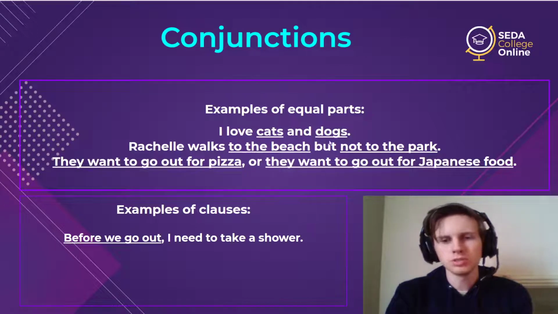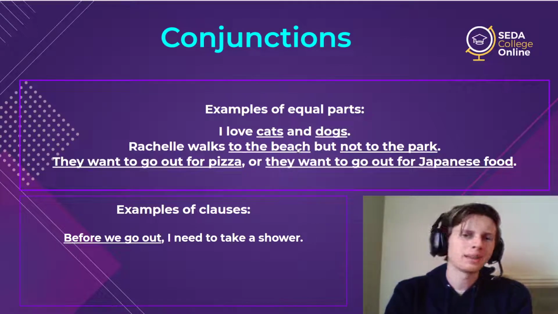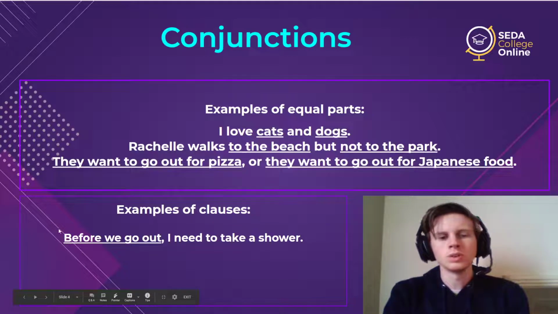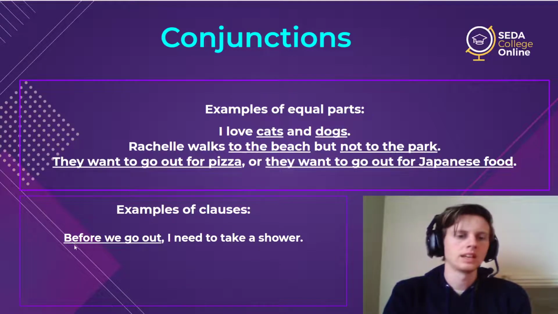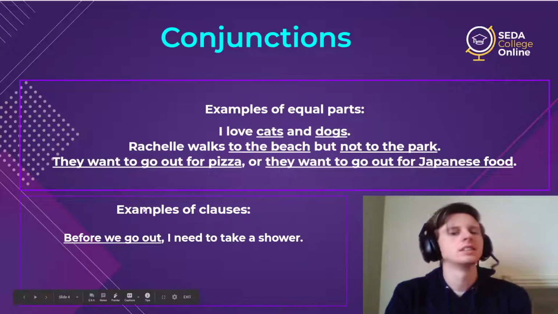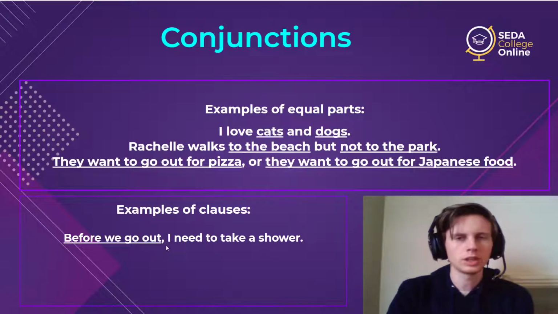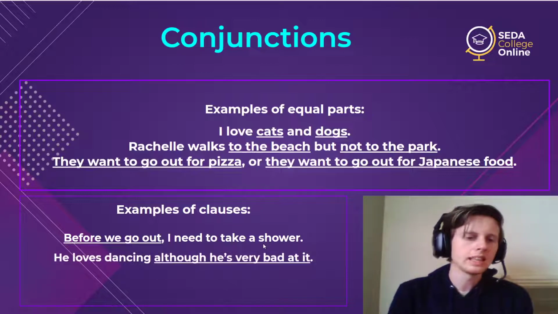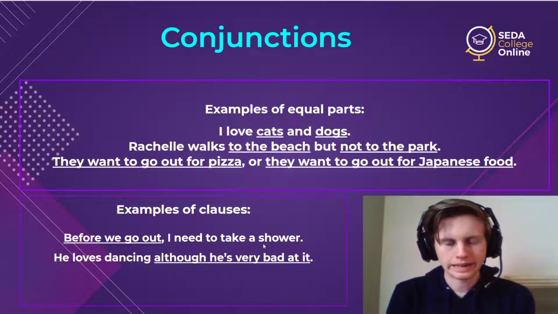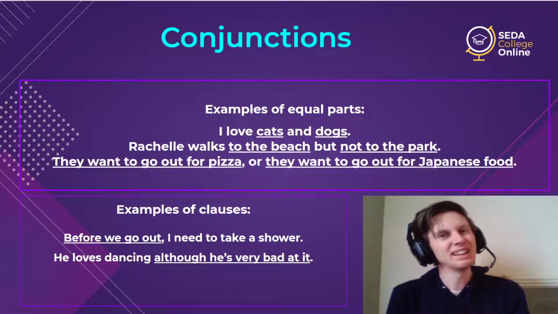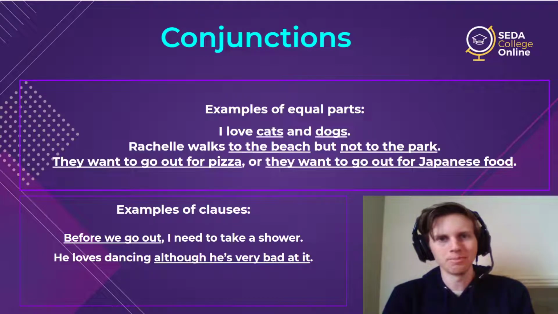Well, I could use a conjunction like this, but it's not the right meaning. So we use one of these types before. And so now I can put this sentence inside of this one. Before we go out, I need to take a shower. Or he loves dancing, although he's very bad at it. That's me. I love dancing, but I'm very, very bad at it.